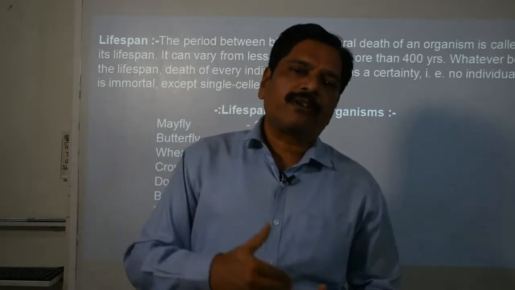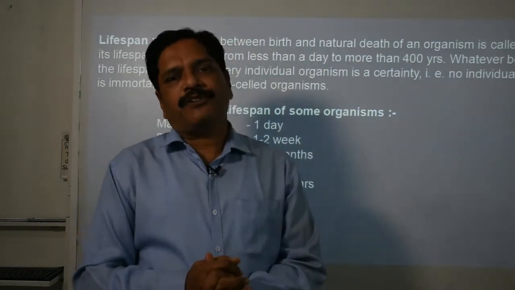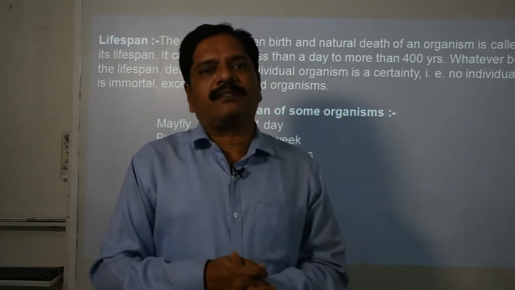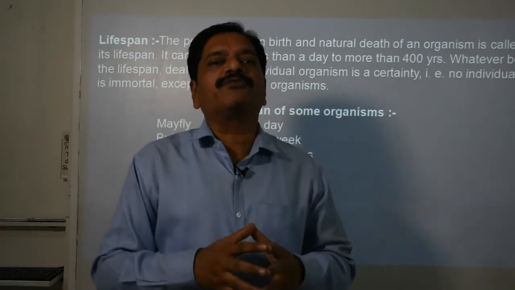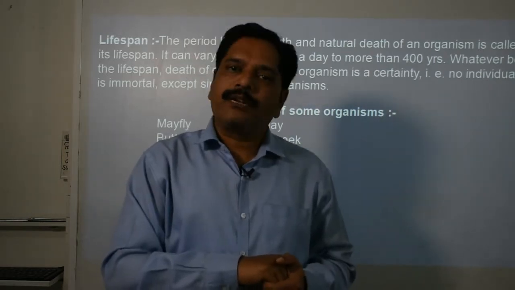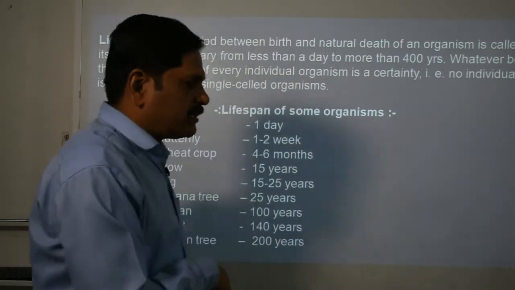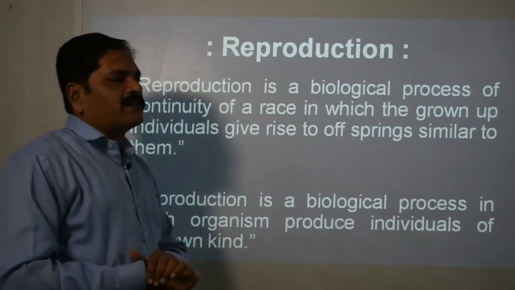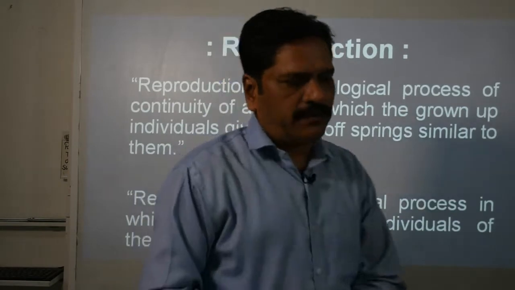This death is compulsory. So to fill the emptiness left by one individual, a new individual arrives, and that is because of reproduction. In this chapter we will discuss all these aspects of reproduction.